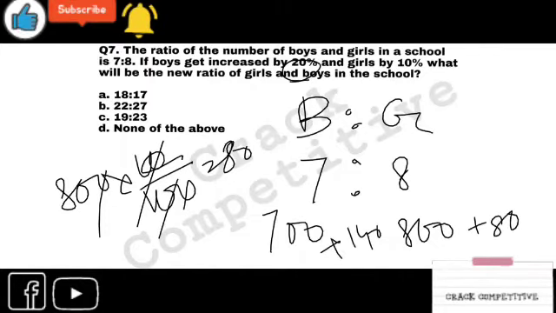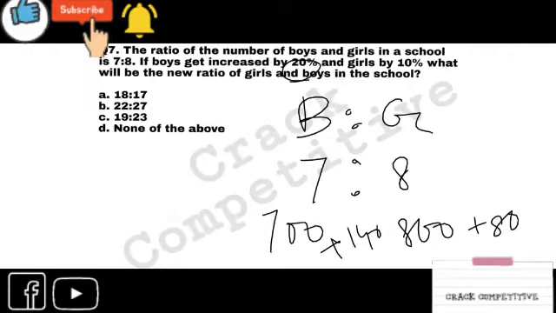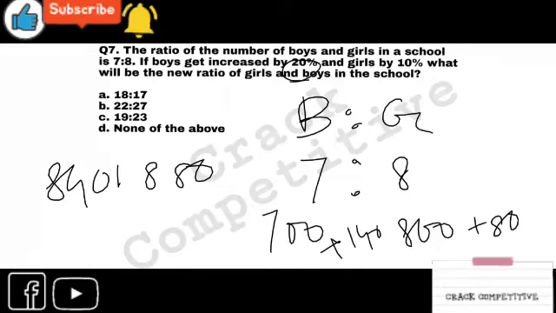You have to do it in your brain. You don't need to calculate this on paper. I am just showing it to you so that you can understand. Do these things in your mind. Just write down 7 is to 8, then 700 is to 800, then just multiply. 20% means 7 into 2, and 10% means 8 into 1. So it is 840 is to 880. Then 84 is to 88.